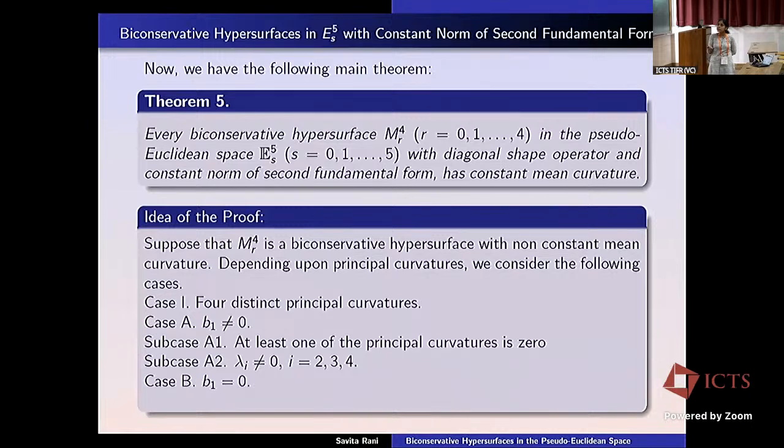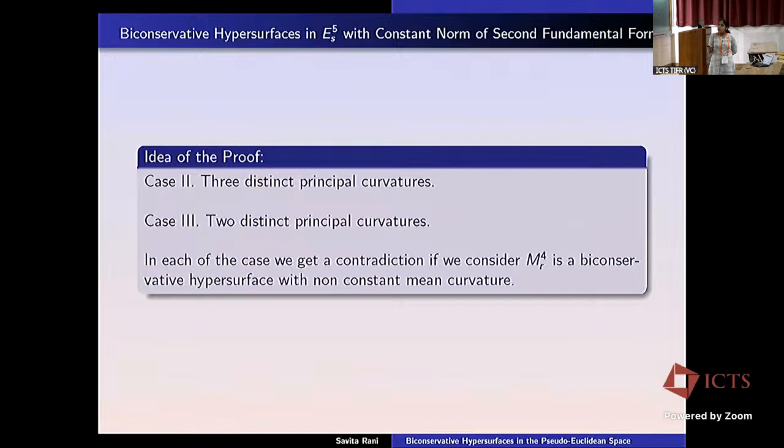Then in the next case, we took B1 equal to 0. And then further we discussed the case of 3 principal curvatures and 2 distinct principal curvatures, and in each case we get a contradiction if we consider that this is a biconservative hypersurface with non-constant mean curvature. So we are implying that in that case the mean curvature will be constant, because if we consider it non-constant, then we are getting a contradiction. We are not getting that type of result.